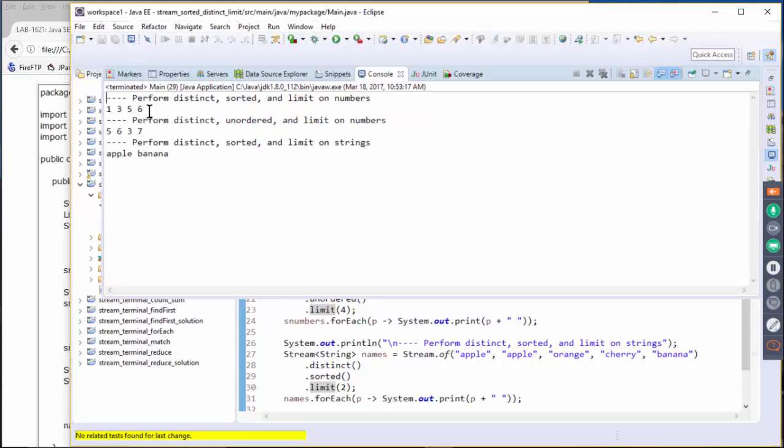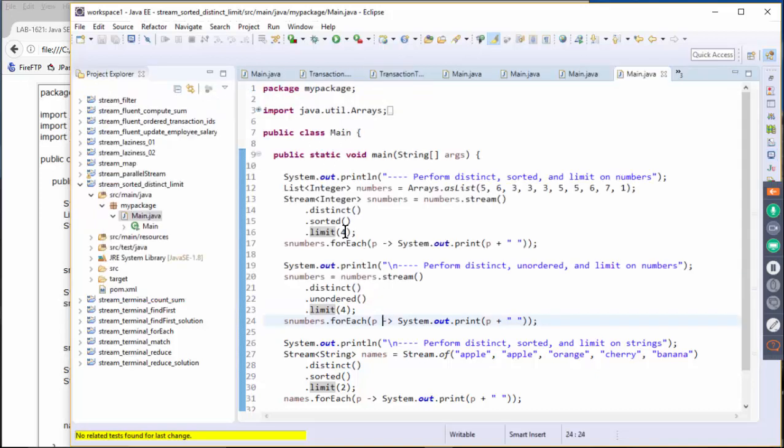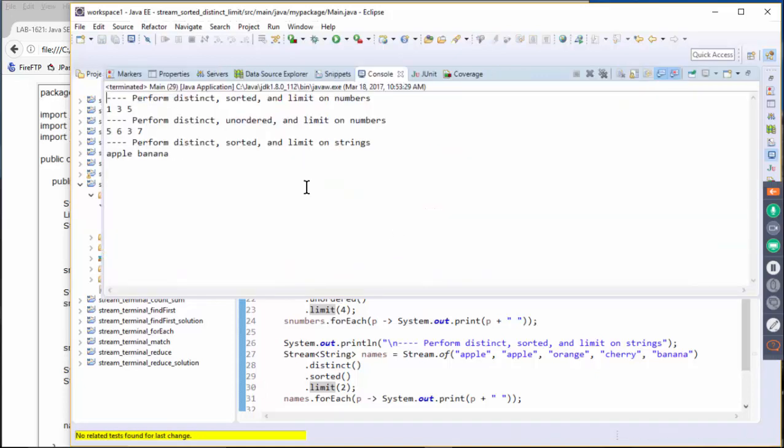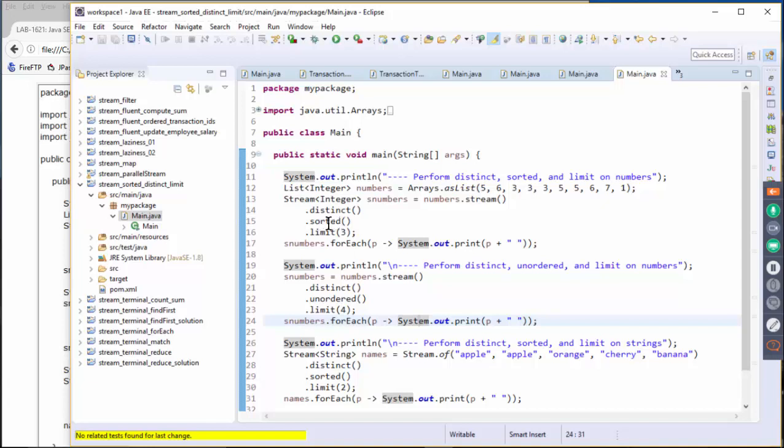So we have 1, 3, 5, 6, right? So we want to distinct, sorted, and limit the numbers. If I limit the number to 3, then it should have just the 3 results, 1, 3. And this is actually sorting. So this is the distinct. So we have actually 3. We have a multiple 3 and a multiple 5, right?